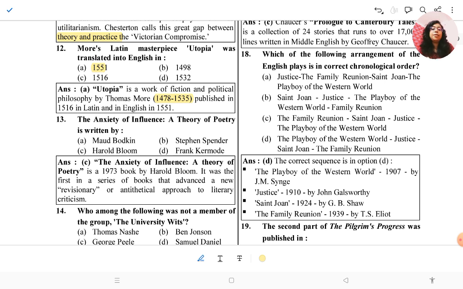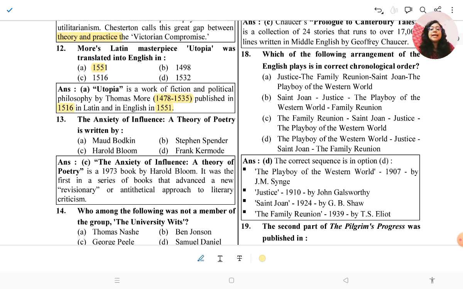So nowadays, the lifespan of the author is more important than their works, right? You should know their lifespan and the publication date of their work, more than the summary of their text. So he was born in 1478 to 1535, and his work was published in Latin in 1516 and in English in 1551.